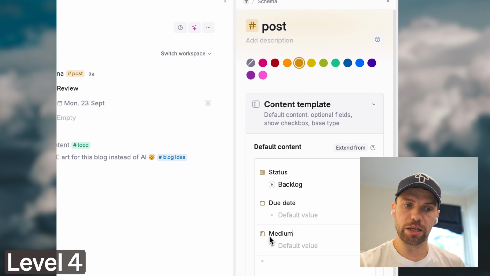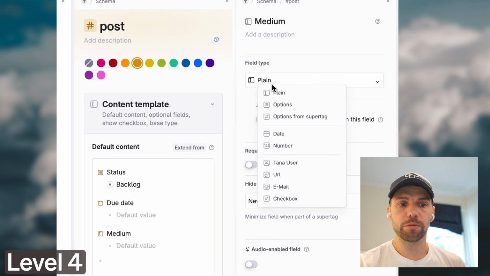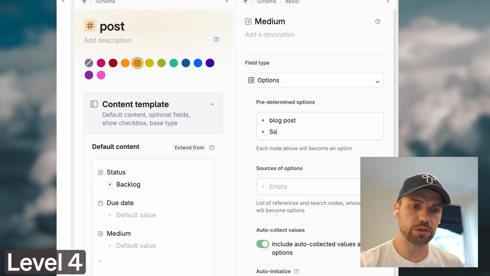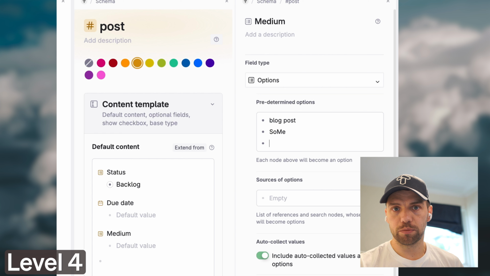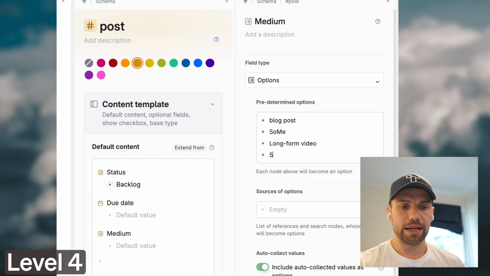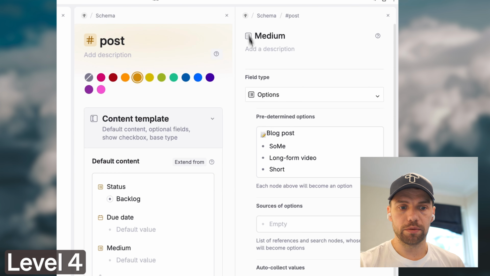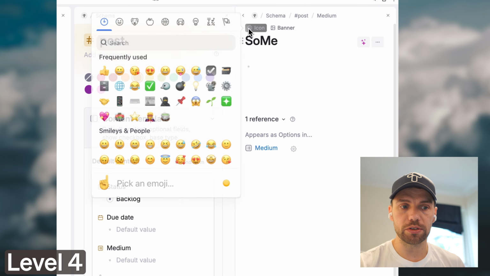Okay, fourth level. So for this one, we are branching out into managing several different types of projects with the same super tag. So we're setting up a medium field, and the medium is which medium this is posted through. Is it a blog post? Is it a social media post? Is this a long form video? Is this a short video? And instead of just adding different super tags for the different types of posts, we're creating an options field, a medium field, and customizing the different options inside here.